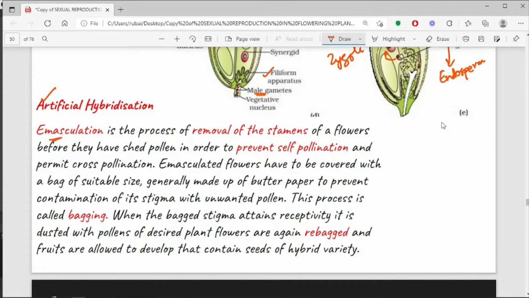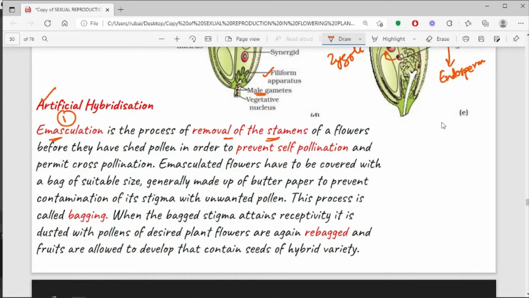So the first term which you need to remember is emasculation. Now, what is emasculation? When you artificially remove the stamens of a flower before its maturity, it is termed as emasculation.